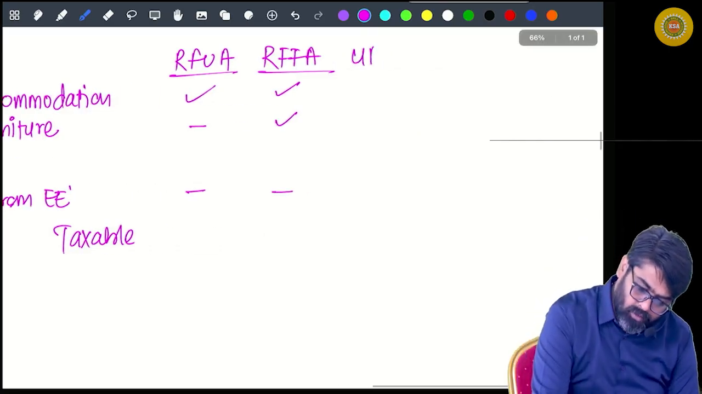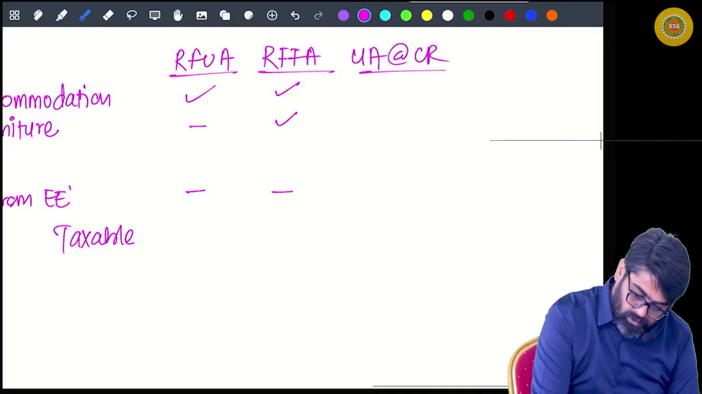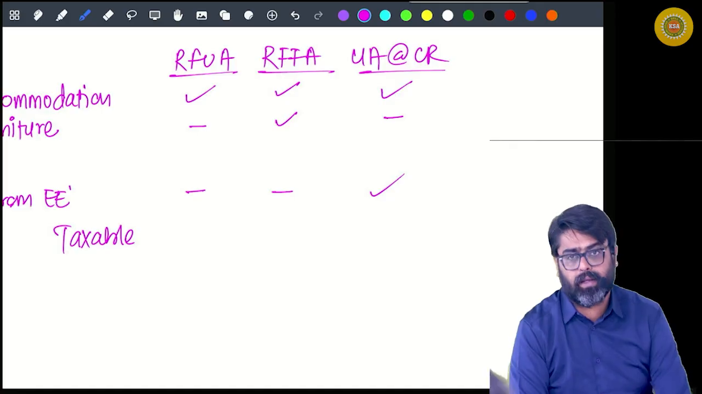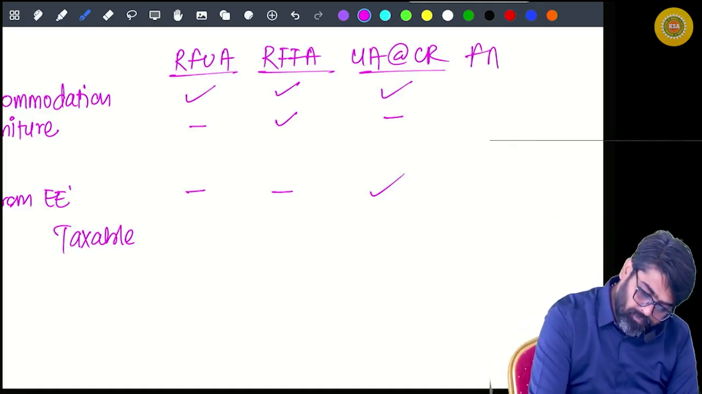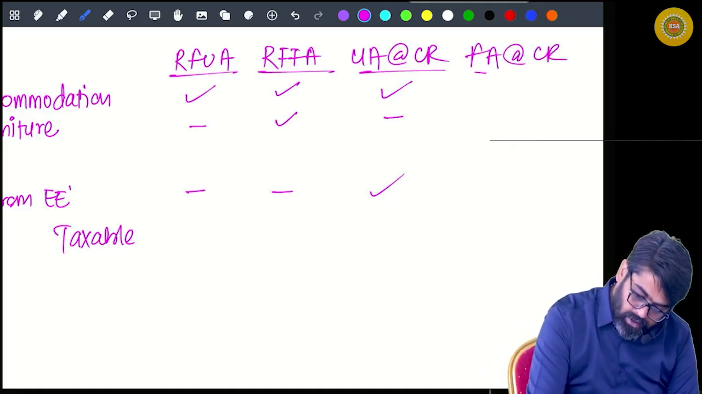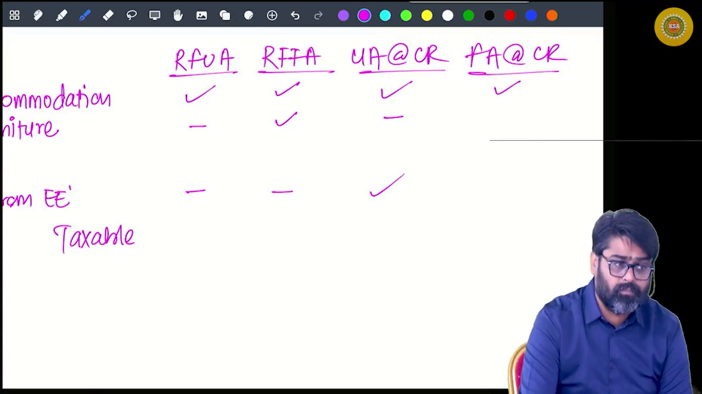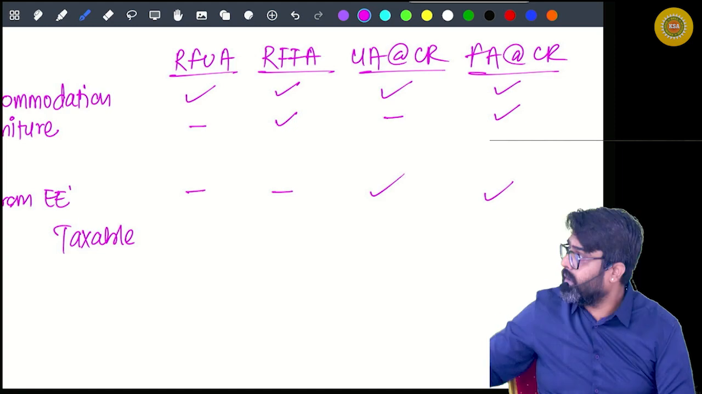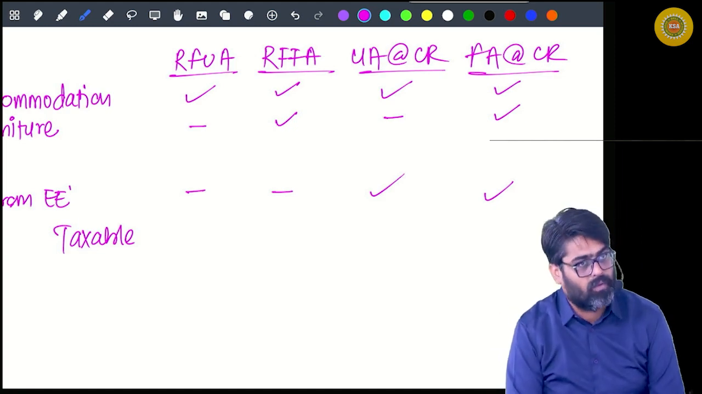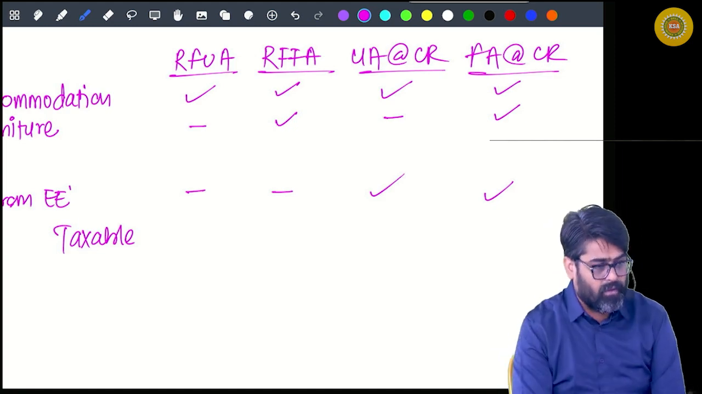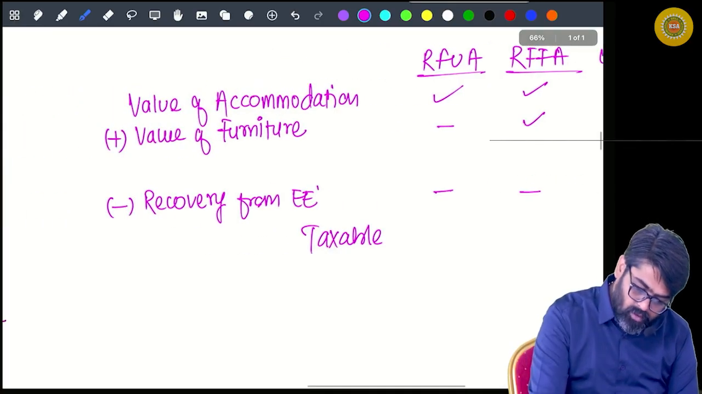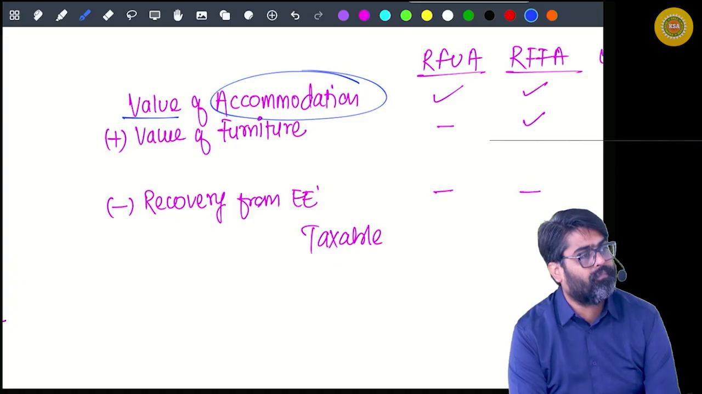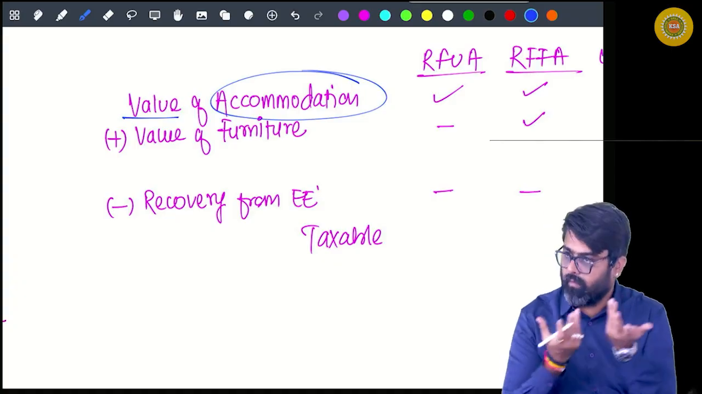In case of UA at CR, this will be there, this will not be there, and this amount will be there. Yes or no? And in case of FA at CR, what will be there? Accommodation, furniture, and rent recovery. All the amounts will be there. And only then the taxable value can be calculated. Yes or no? Everywhere, in all the cases, you are supposed to value the accommodation value. You have to do.